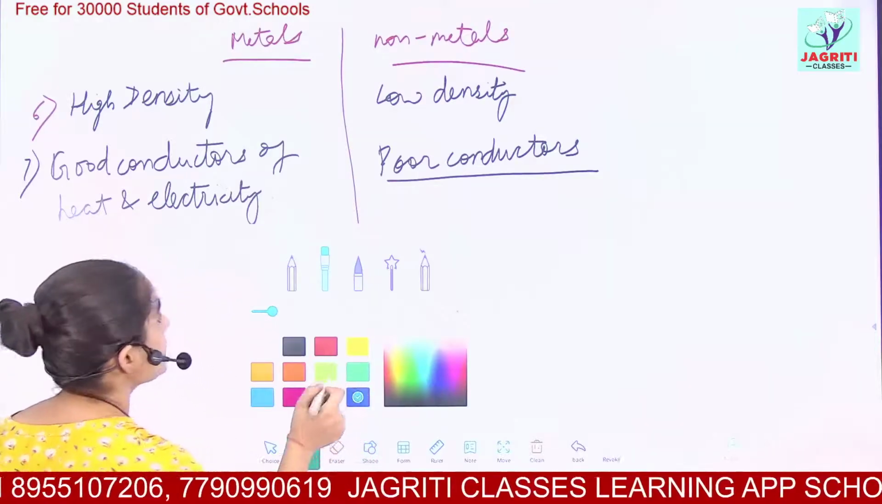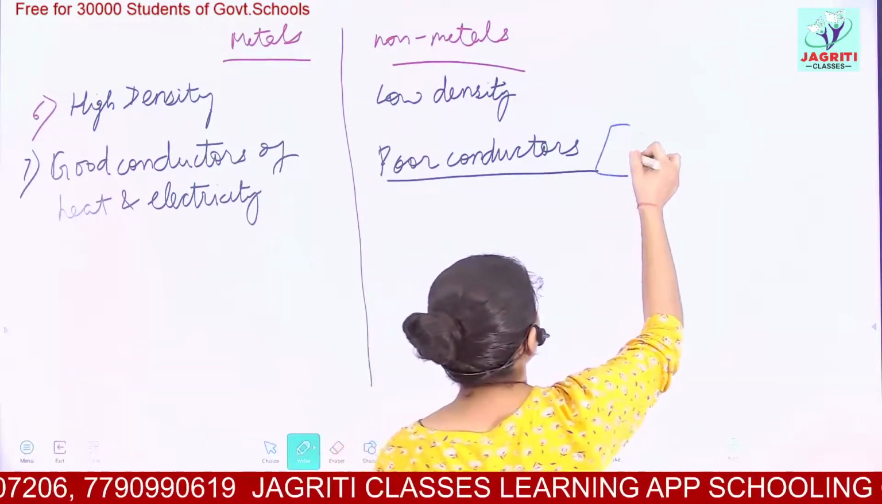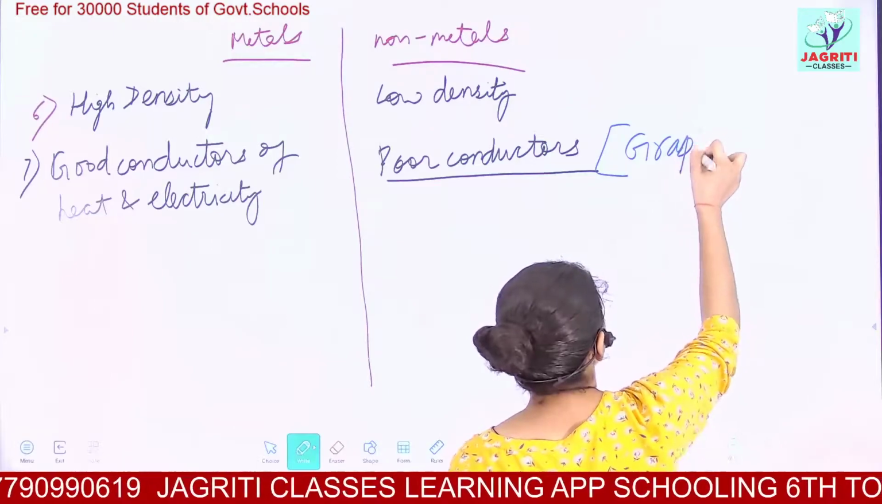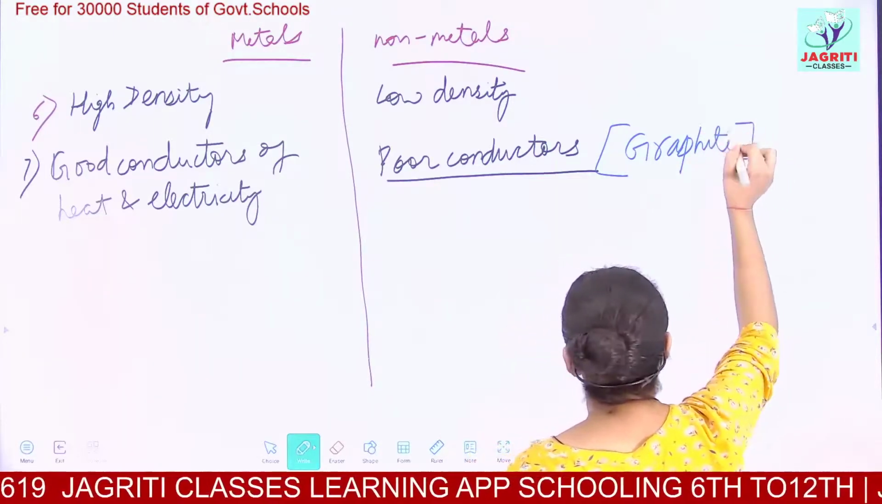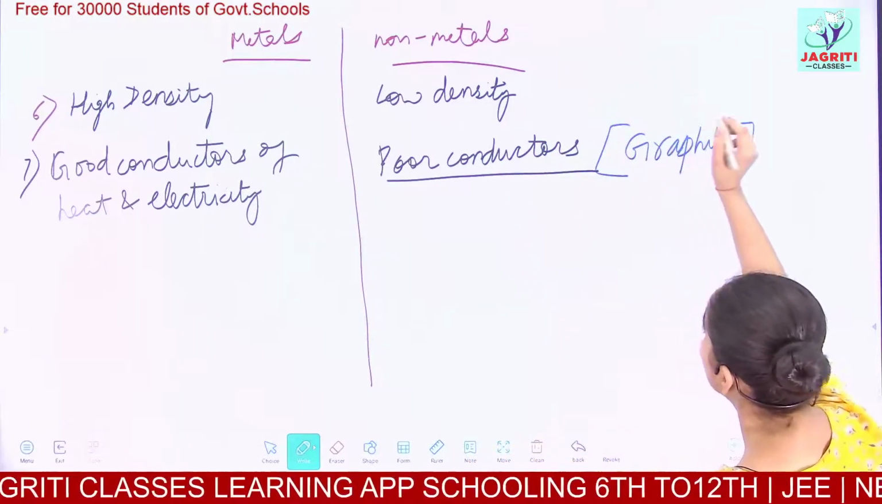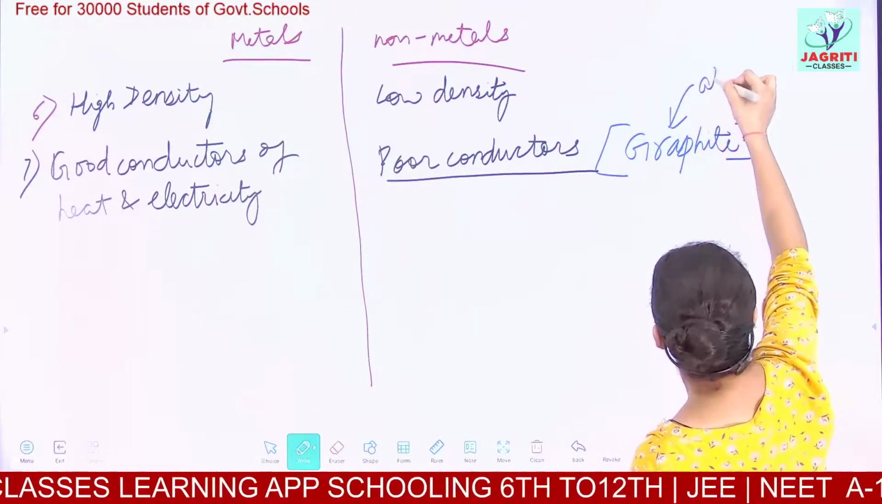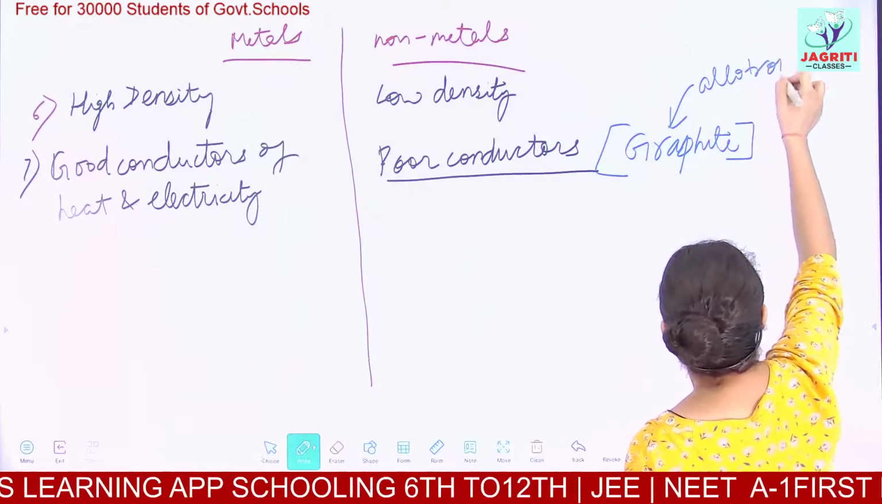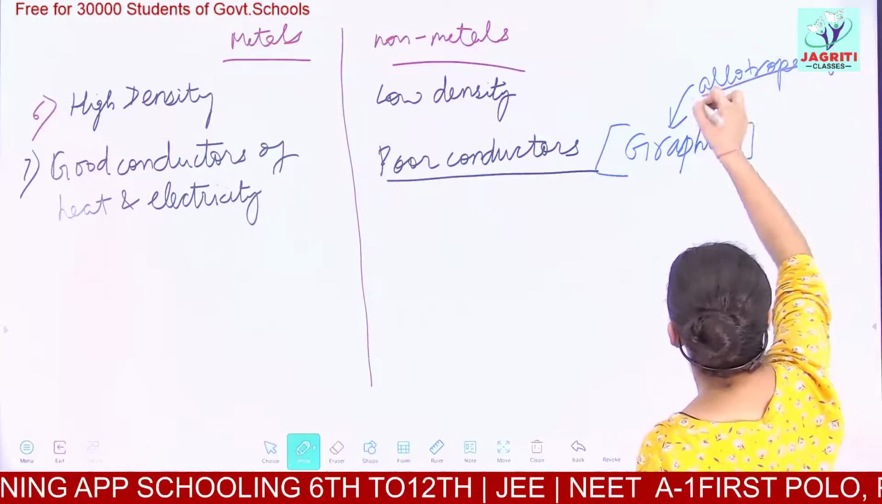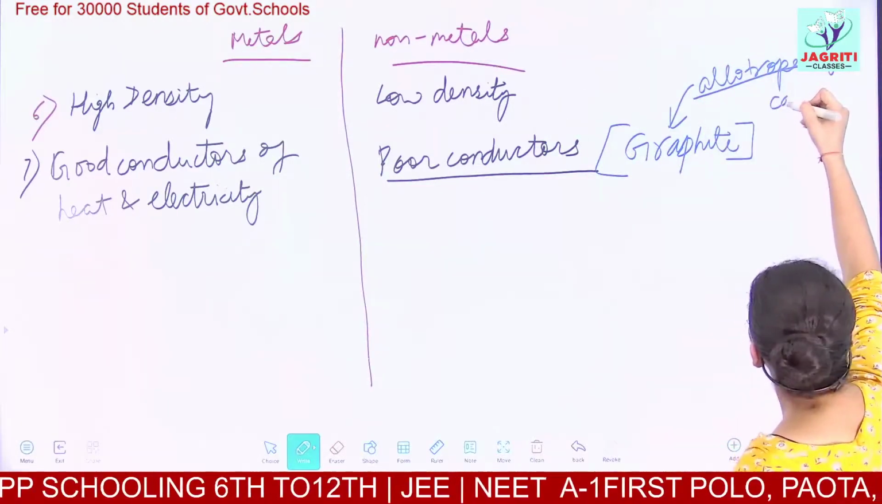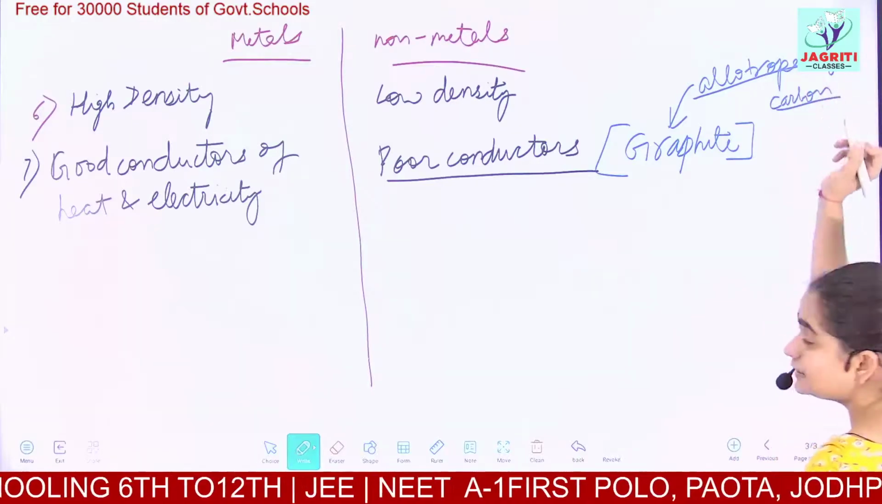Again we have an exception of non-metal, that is graphite. Graphite is made up of carbon. Remember, carbon is a non-metal and graphite is an allotrope of carbon. We would discuss the allotropes of carbon in the next chapter, carbon and its compounds.